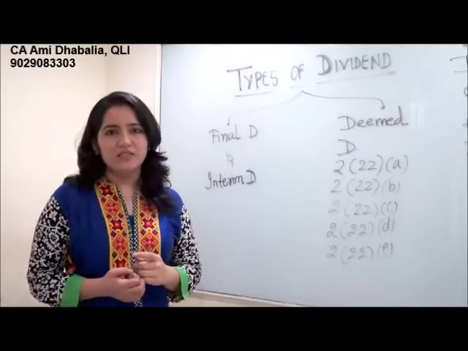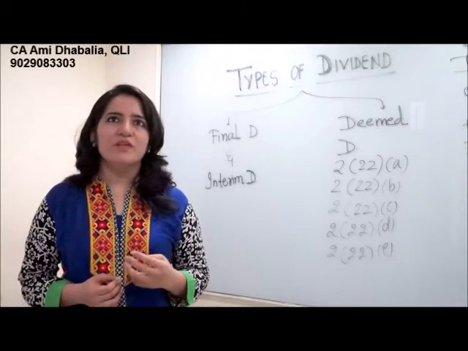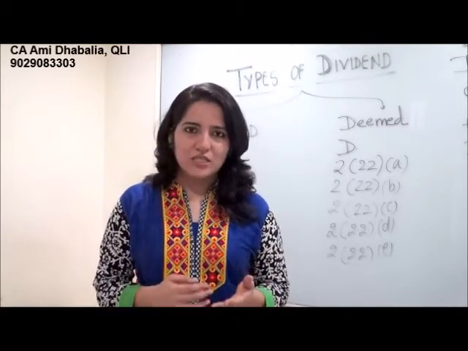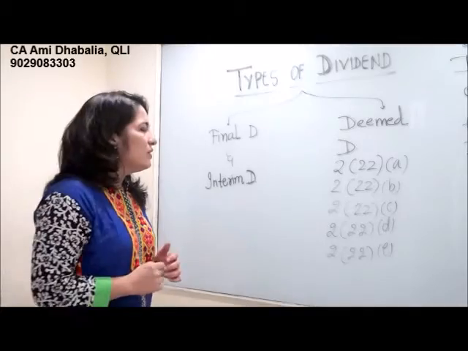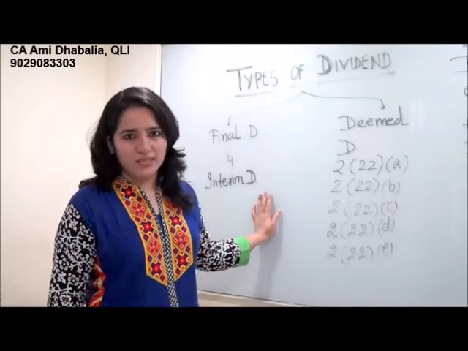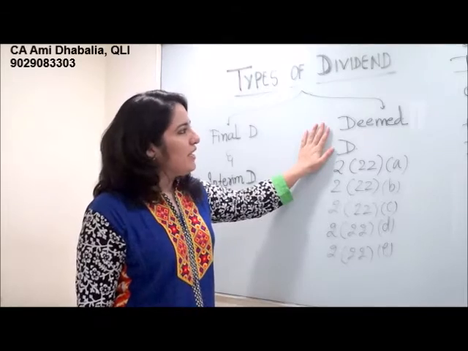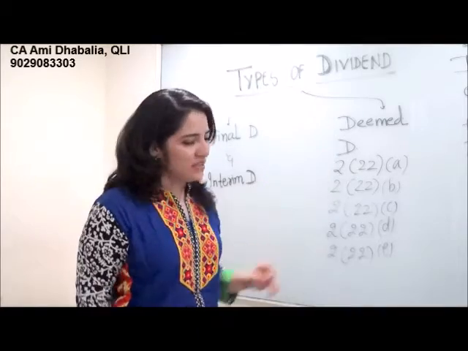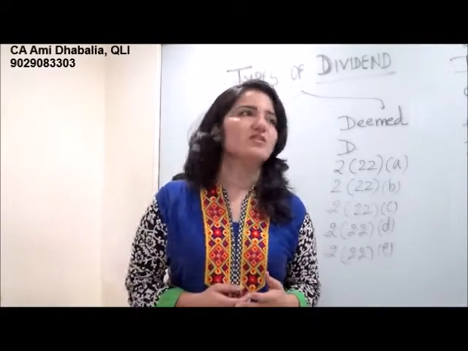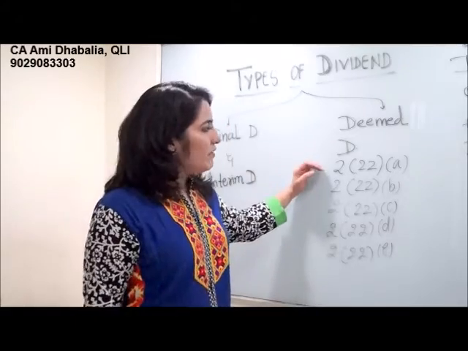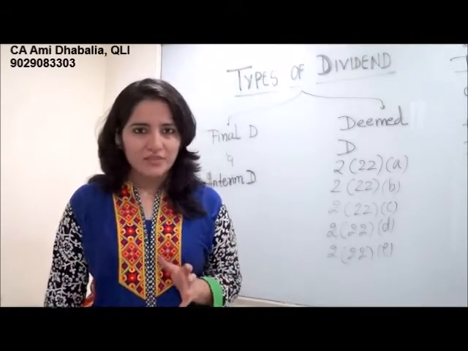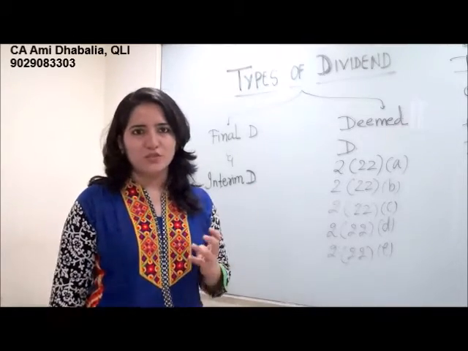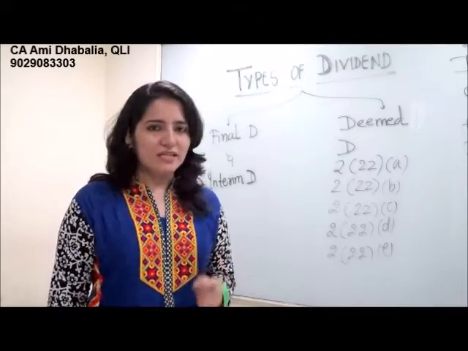And then there is final dividend, which is declared at the end of the year and shown at the annual general meeting. Later on a certain date, it is then paid to the shareholders. Now, other than dividends, the company may give other benefits to the shareholders in other ways. This may not be upfront in the form of a normal dividend, that is interim or final, and that is why it is covered under these 5 sections, 2(22)(a), (b), (c), (d), (e), and it is known as deemed dividend.